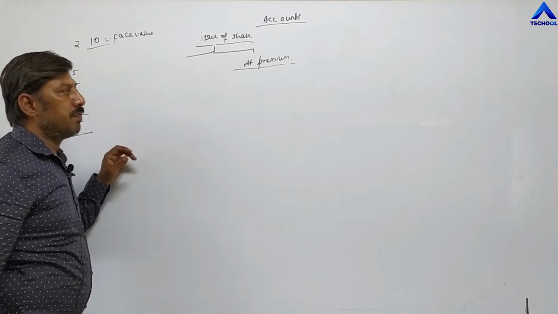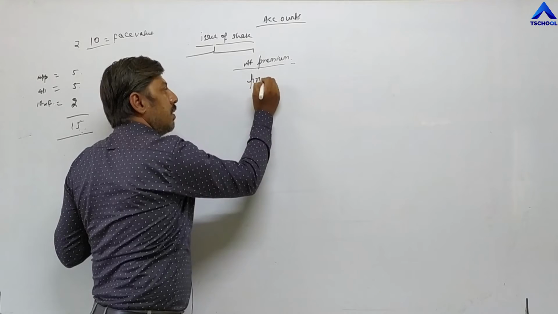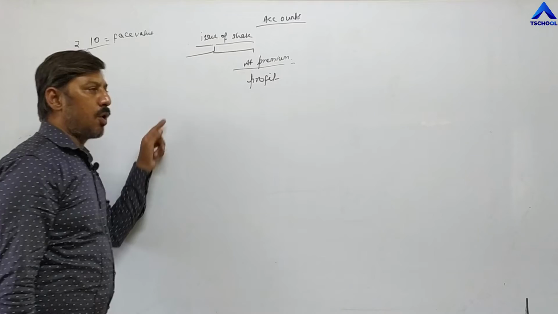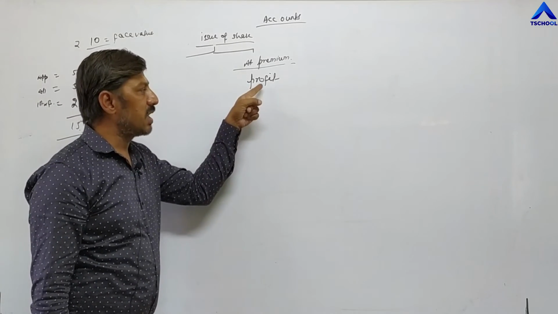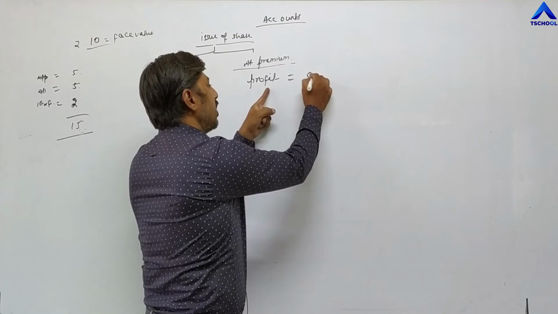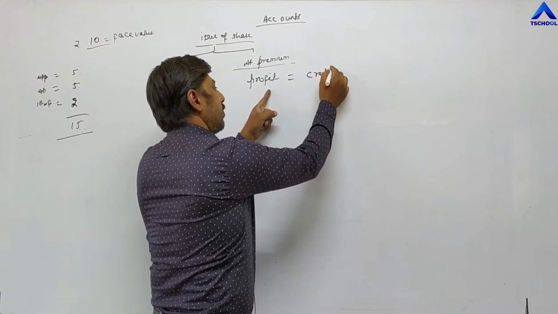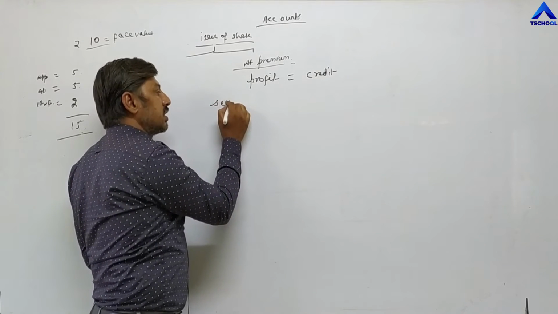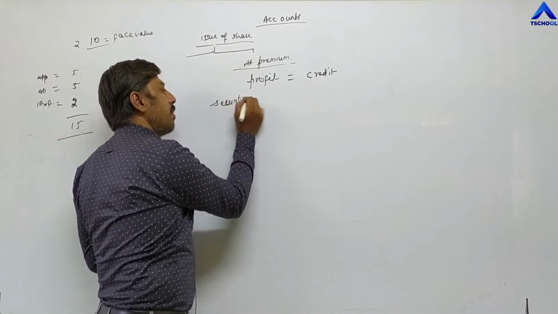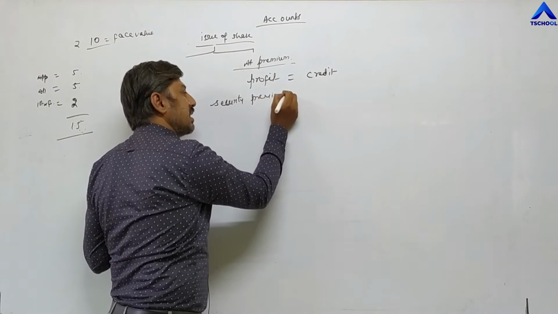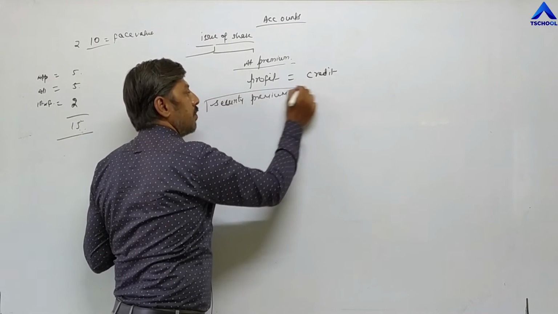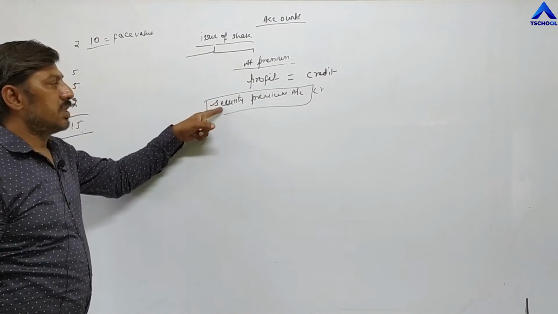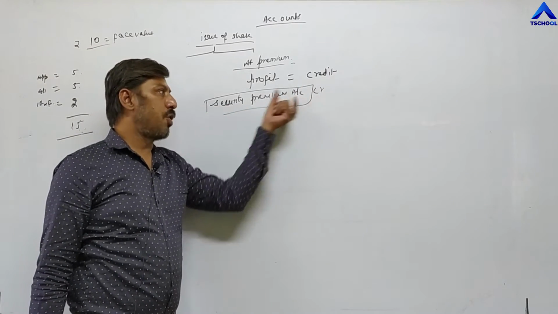Now from the company's point of view, premium is a profit. First of all, premium is a profit for the company. Profit means nominal account. According to the nominal account rule, debit all the expenses and losses, credit all the incomes and gains. This is a gain. That's why in the journal entry it will be credited. And by which name? There is a separate account the company is opening, called security premium account. In that account, this excess amount will be transferred, on the credit side. But in which entry? We will discuss later in the next question. Security premium account will be credited. It is a profit for the company.